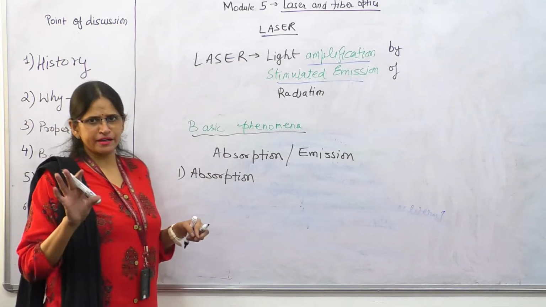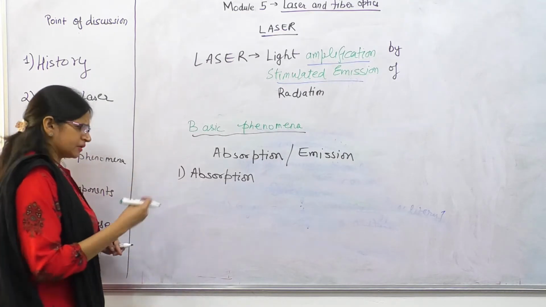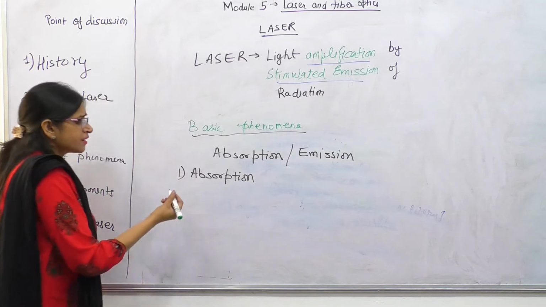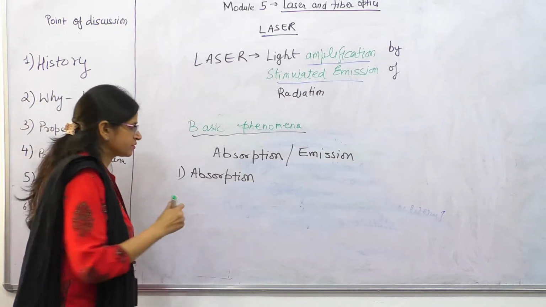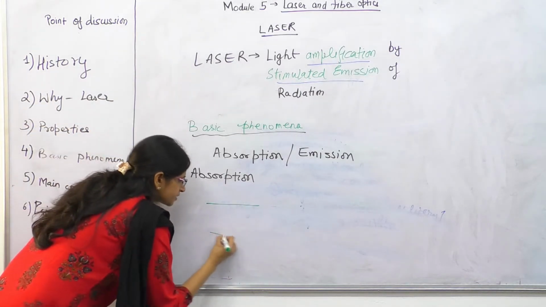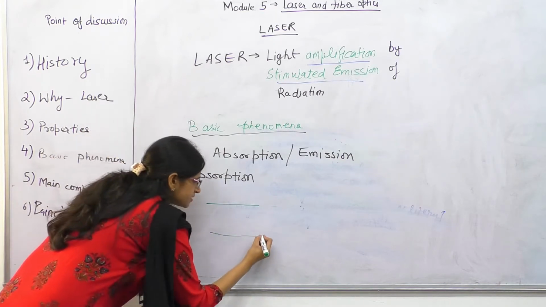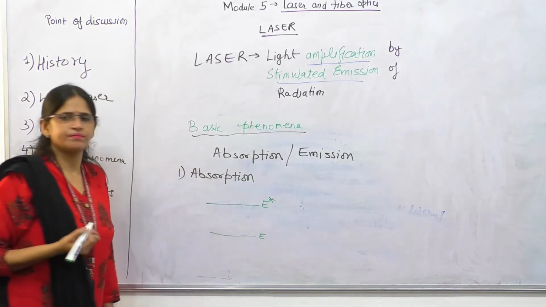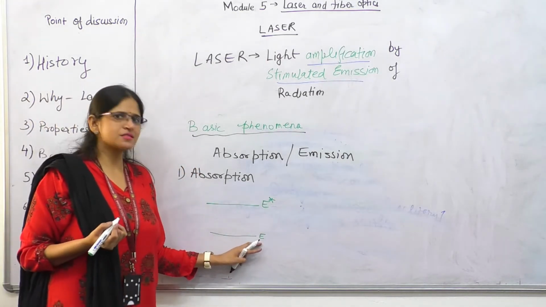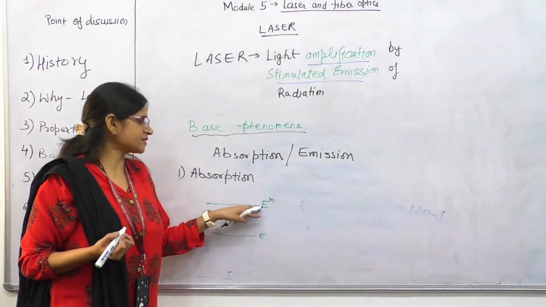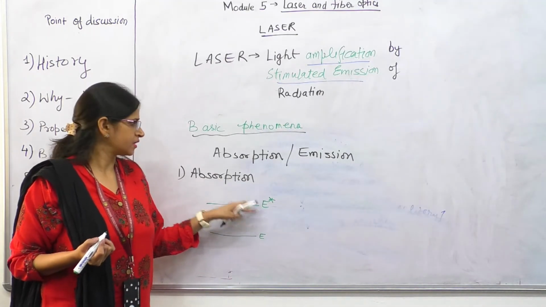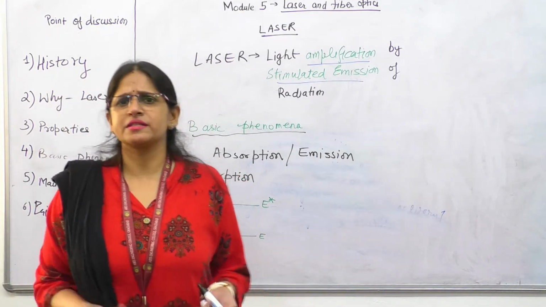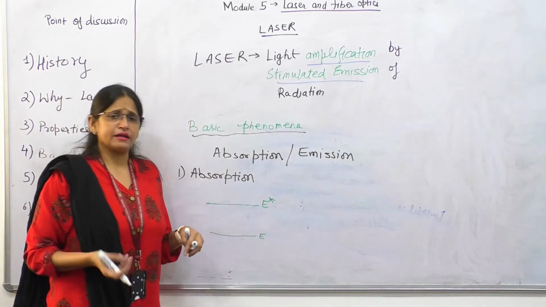We know that there are some energy levels in those. For simplicity right now, not going into many complications, we'll just take two energy levels. What are those two energy levels? One is E and the other is E star. E is the lower energy level and E star is the higher energy level. And we know that any chemical compound has atoms and electrons in it.